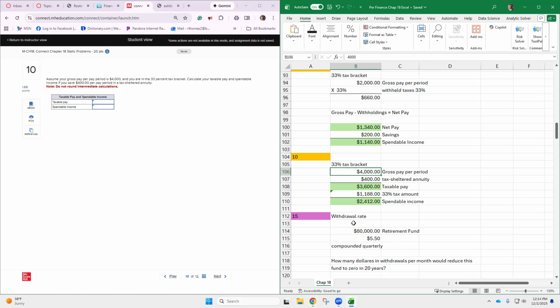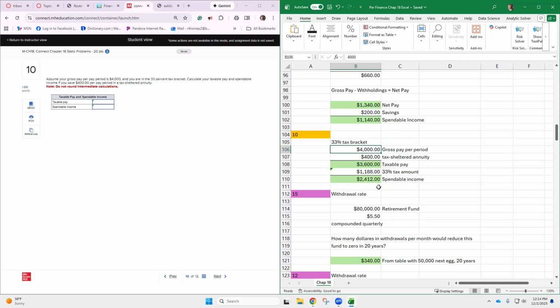What it means to have something that's tax sheltered is that it hasn't been taxed. A tax sheltered annuity means you can set aside money into this annuity before it gets taxed. So we're going to subtract the $400 from the gross pay to get what's called taxable pay.